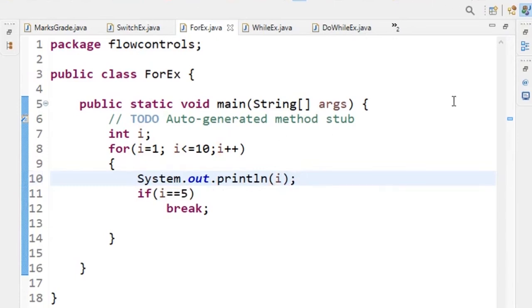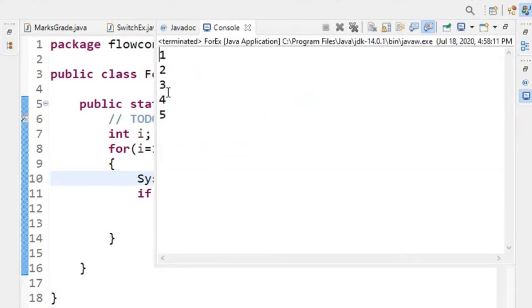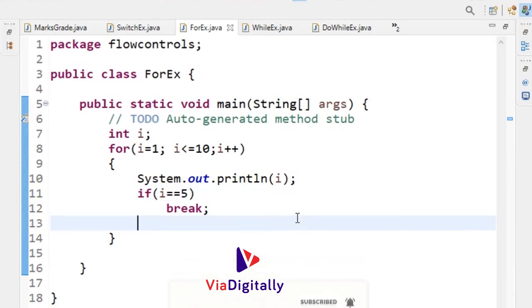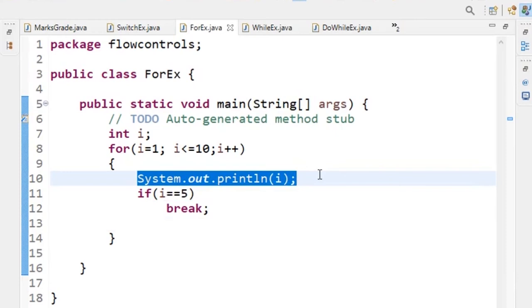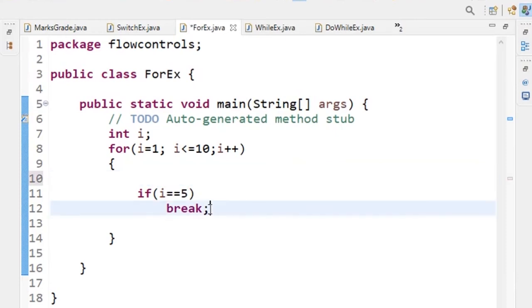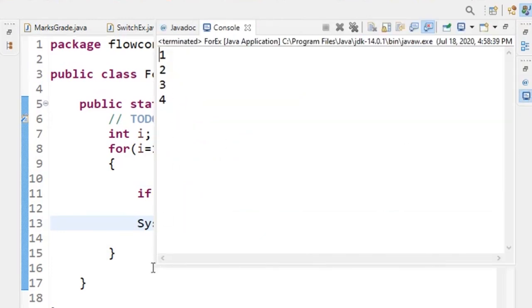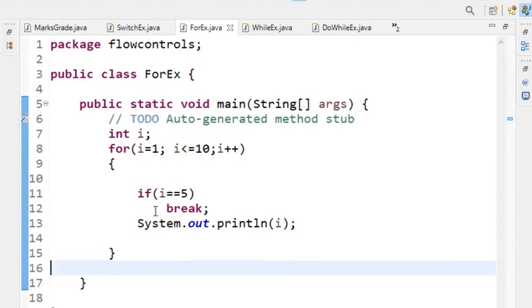Now run the program again and let us see the output. The output is 1, 2, 3, 4, 5. I'm saying that i equal to 5 means I'm breaking, so it will come out of the loop. Here I'm printing the statement before the condition. If I print the statement after the if statement, then 5 won't come, only 1, 2, 3, 4. This is break, which means it will completely come out of the loop.